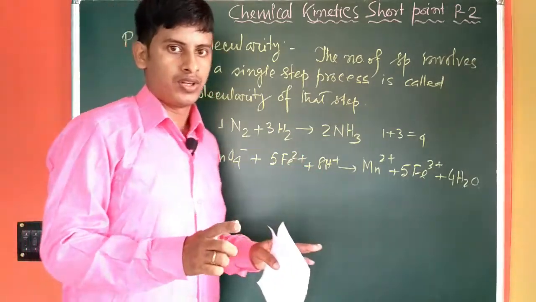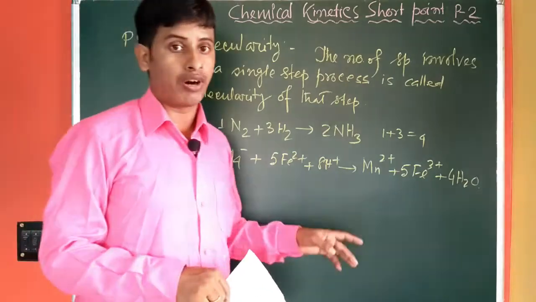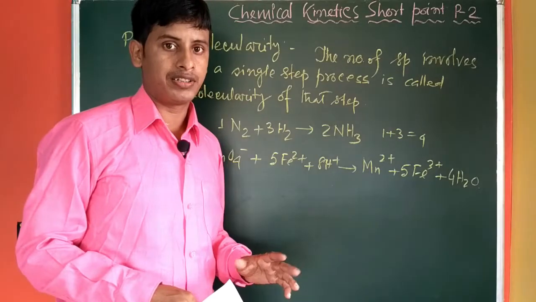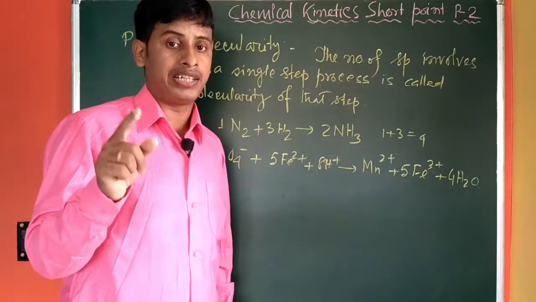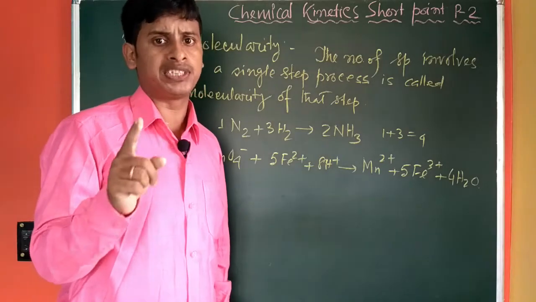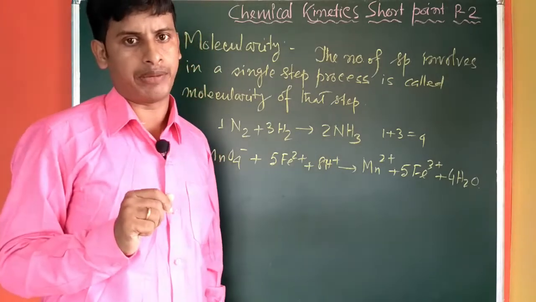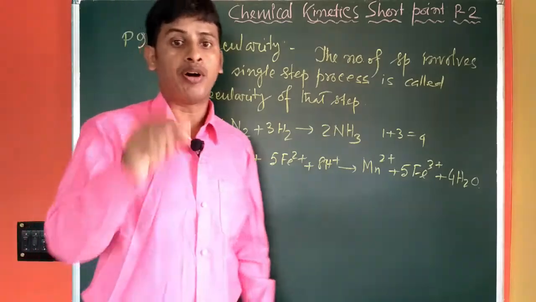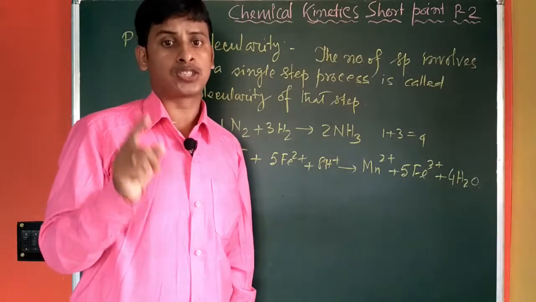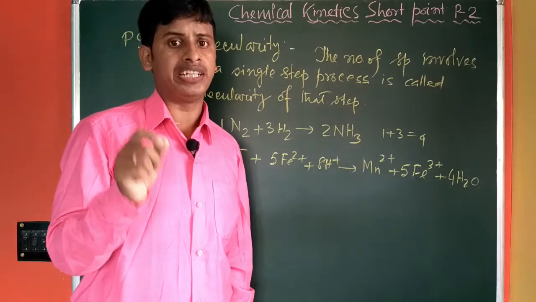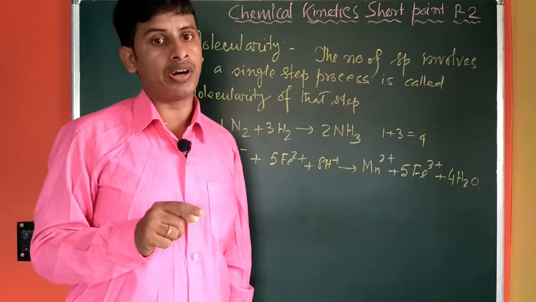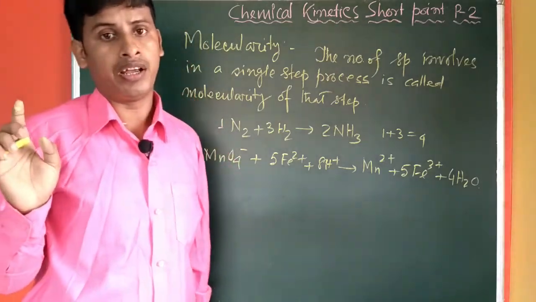But its molecularity is not 14. It's also a multi-step process, and in each step, the number of species involved is the molecularity of that step. Again, among all the steps, the one whose rate is slow, that means the rate constant is minimum, its molecularity is the order of the reaction.